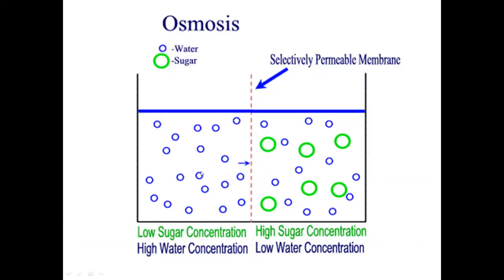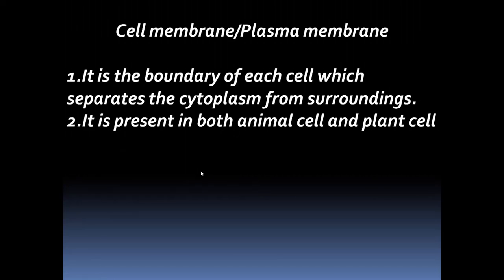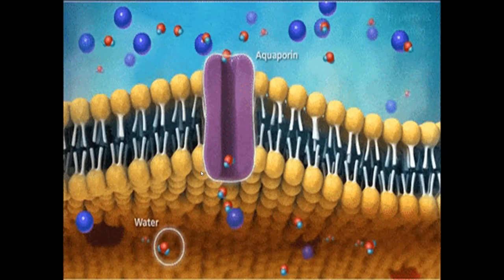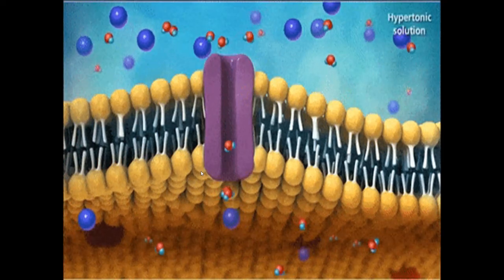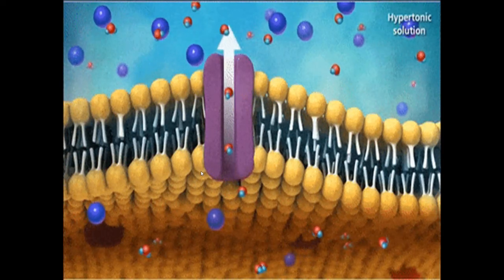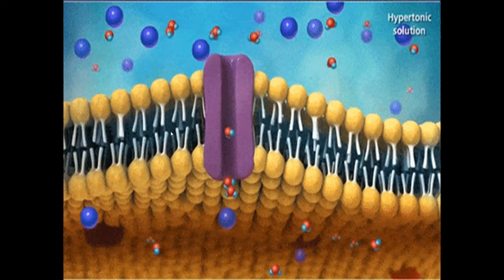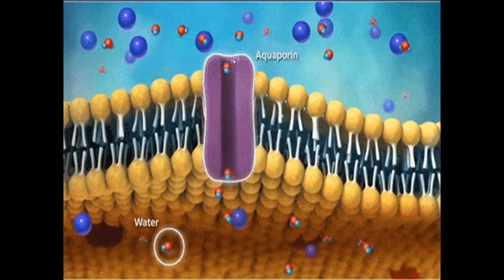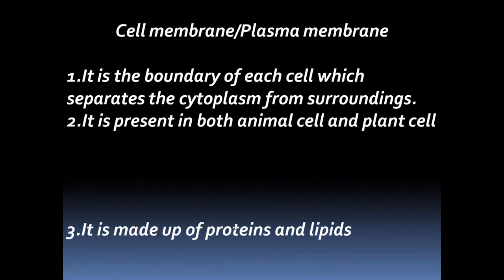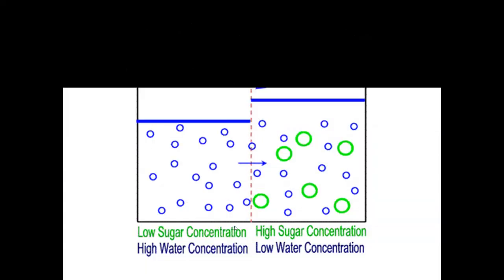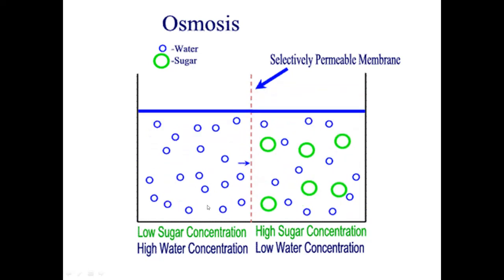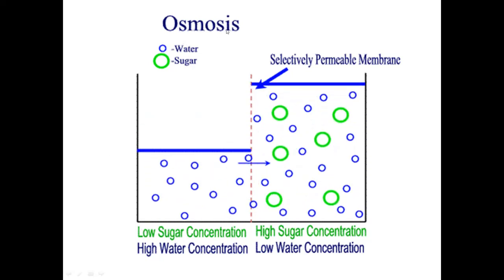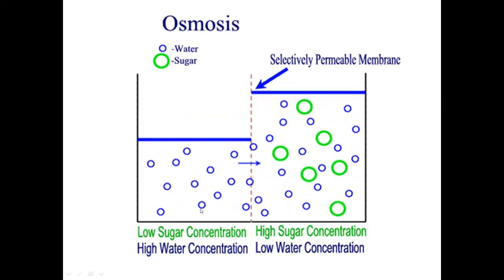So now you have seen how the molecules go in and out of the cell. Just now in this video you have seen the molecules. The cell membrane is selectively permeable in nature, and it allows only certain molecules to go inside the cell. You can observe here how the molecules are moving inside the cell. So the plasma membrane is selectively permeable in nature. Now how do these molecules go in and out? What is the process behind that? The main process behind this movement is osmosis.